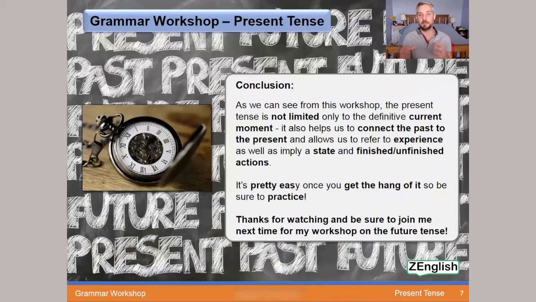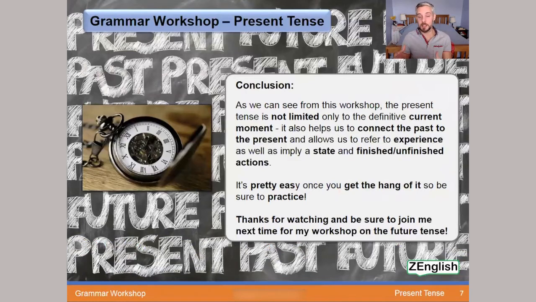So, as we can see from this workshop, the present tense is not limited only to the definitive current moment. It also helps us to connect the past to the present and allows us to refer to experience as well as imply a state and finished and unfinished action. So quite a lot going on with the present tense. It may seem complicated, but as I mentioned, it's pretty easy once you get the hang of it.